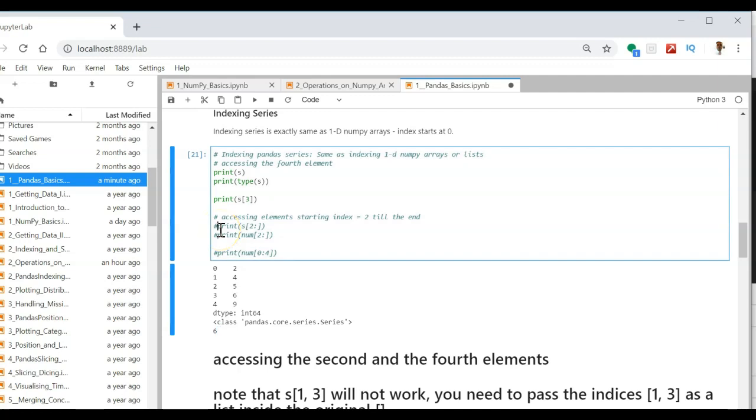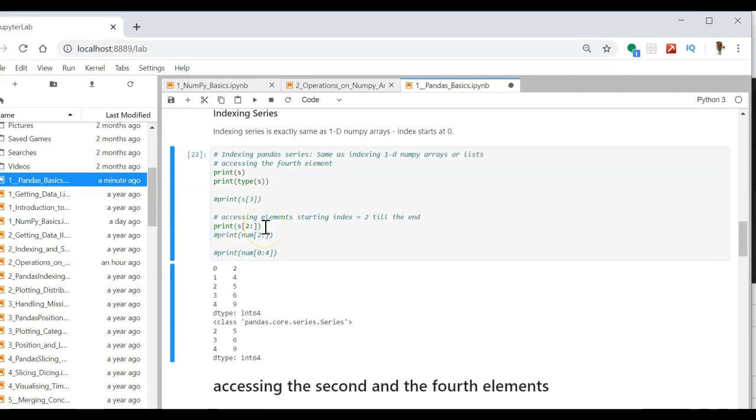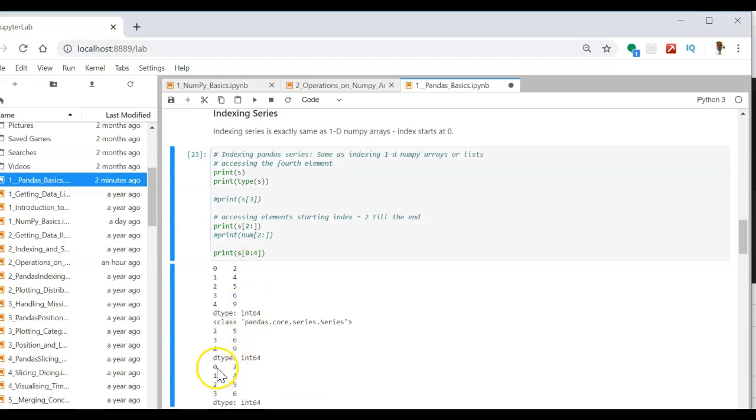Likewise, if you want to print the numbers from index 2 onwards, so from index 2 is this one: 2, 3, 4, 5, 6, 9 here is the output. If you want to print the index from 0 to 4, my output is 0, 1, 2, 3. So this is the result.